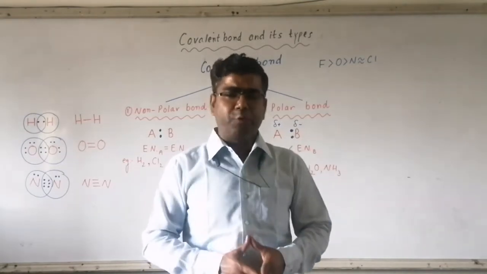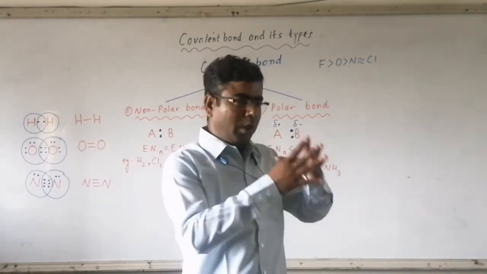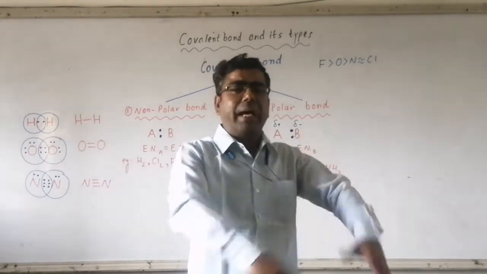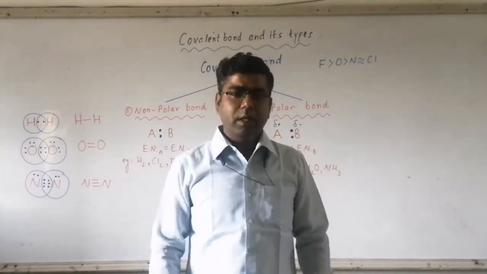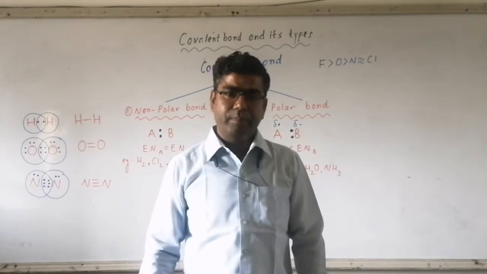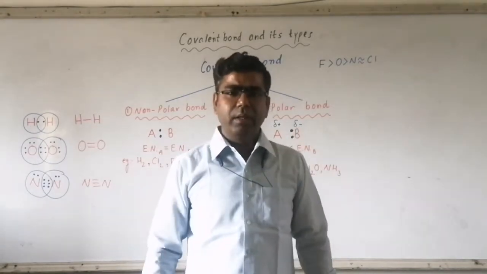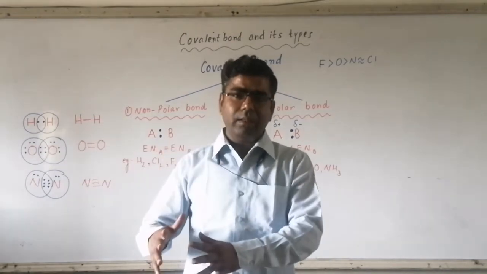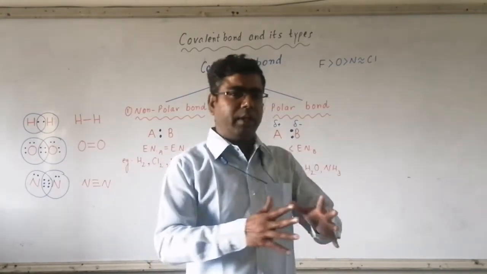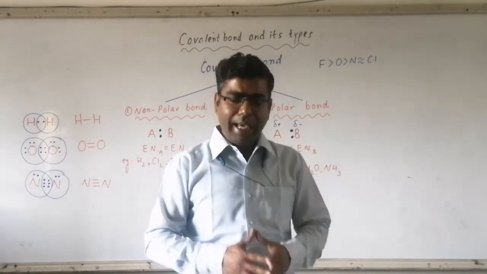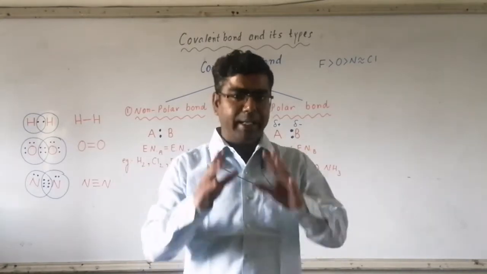Metal by losing electron forms cation, and non-metal by gaining electron forms anion. Opposite ions are there, so there exists a force of attraction between a cation and an anion. And this force of attraction is called ionic bond.